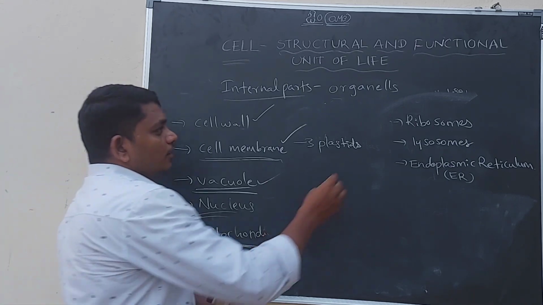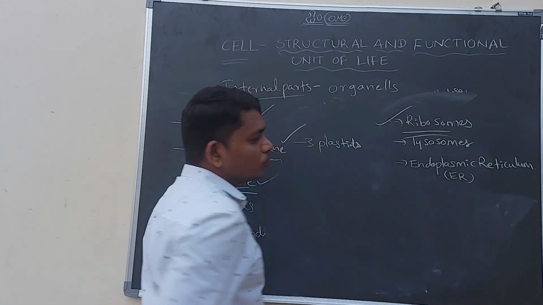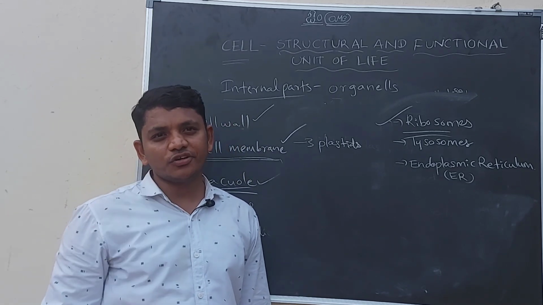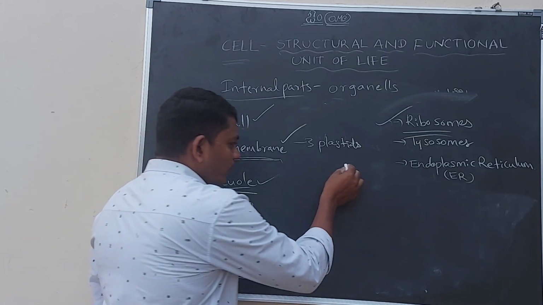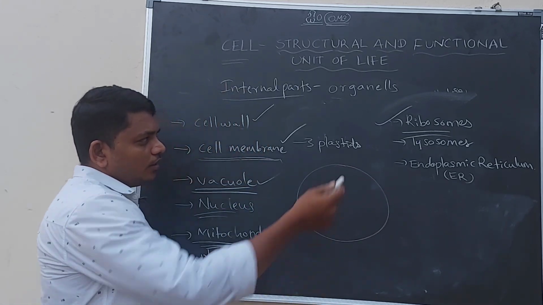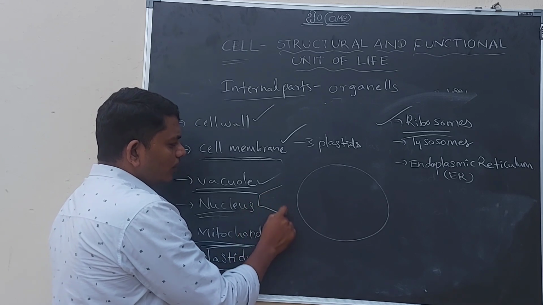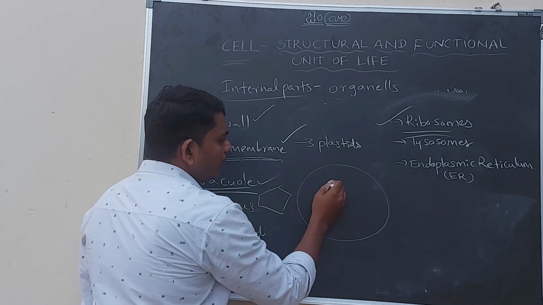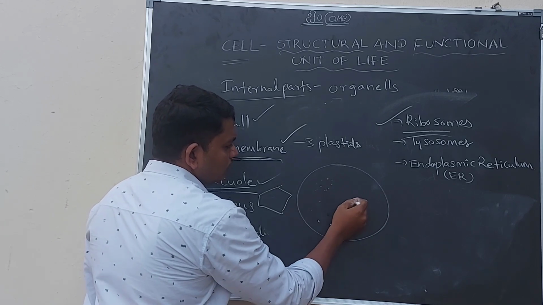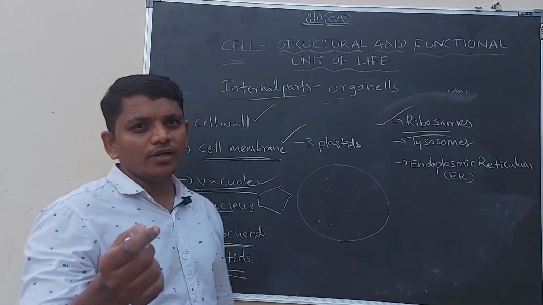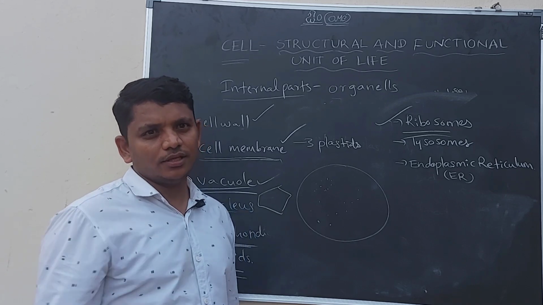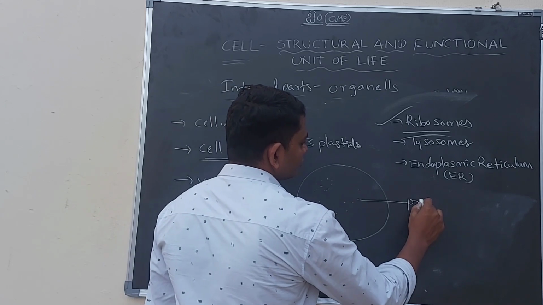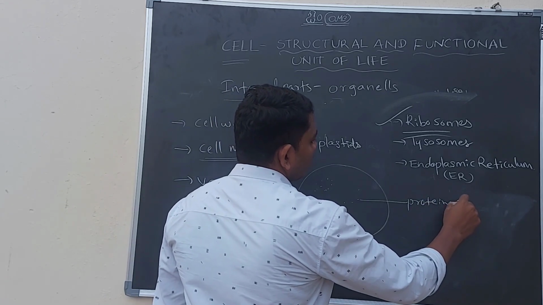Okay. Let us discuss ribosomes. Ribosomes are tiny granule-like structures. For example, if it is a cell, ribosomes are present in both plant cell and animal cell. They are very tiny particles, looking like sand particles. They are made up of proteins and fats.